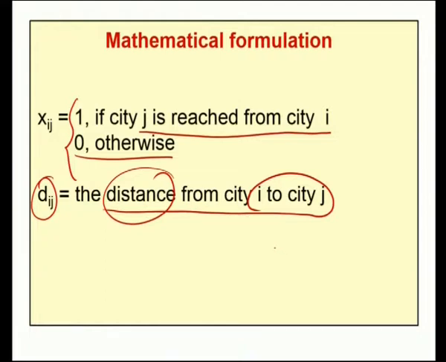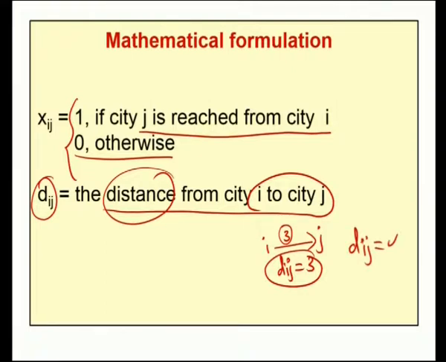So, if there is an arc from i to j with an associated real number for this arc, say 3, which we call the distance, then the distance from i to j is 3. So dij value is 3 if we have an arc from i to j whose arc weight is 3.